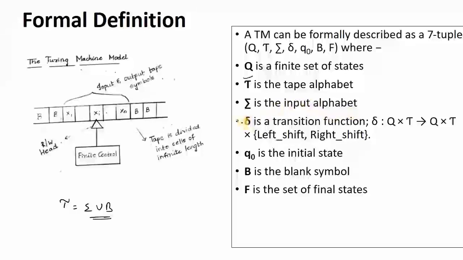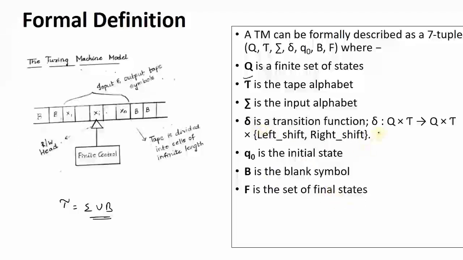And now we'll take this one at the last. First we'll see this one. Q naught is the initial state, where it starts, and B means the blank symbol, which also has to be represented. F is a set of final states. You may have one final state or a set of final states.